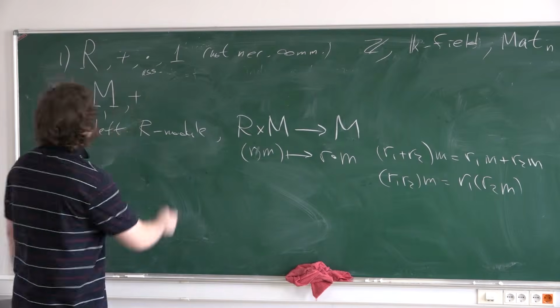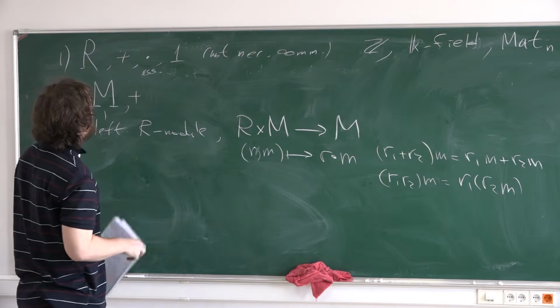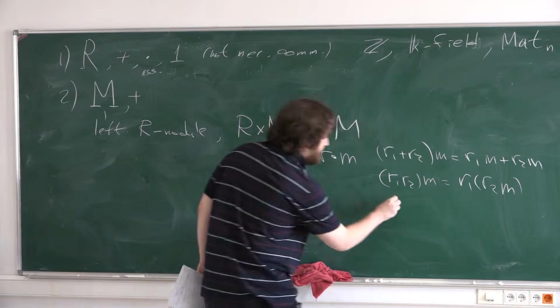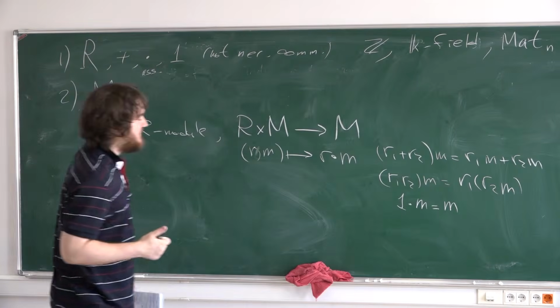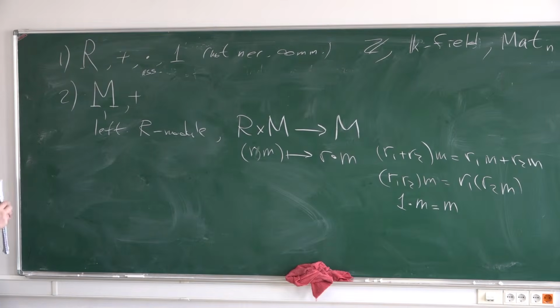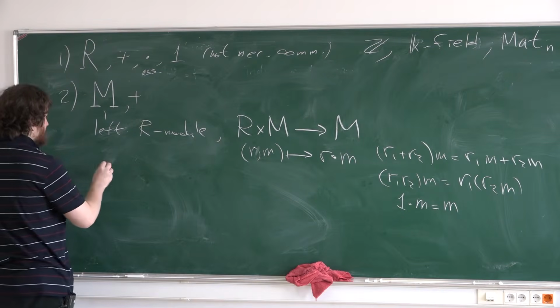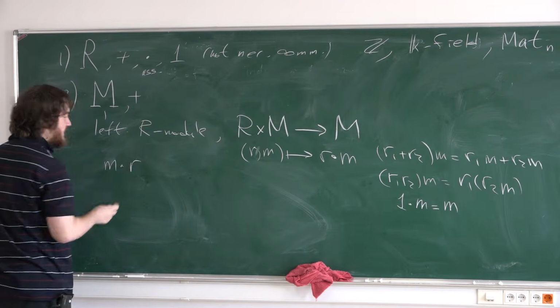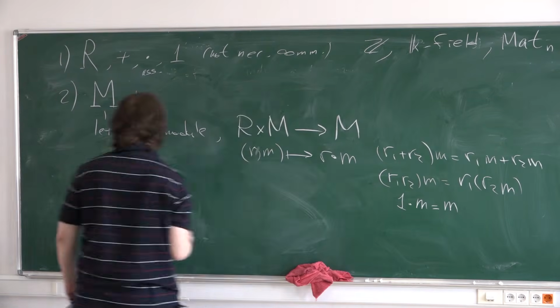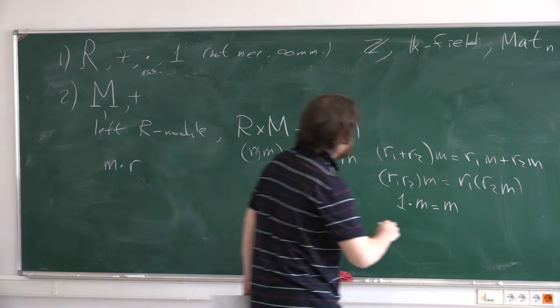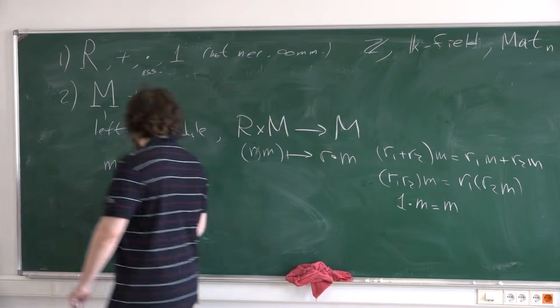Of course, if we have a unit in our ring, as we will always assume, then multiplication by the unit does nothing. Okay, that's a left module. A right module means that we have multiplication from the right with the same distributive property, but the associative property goes this way.